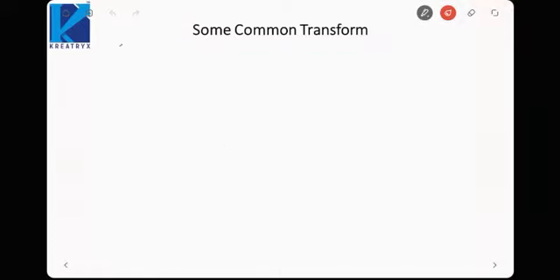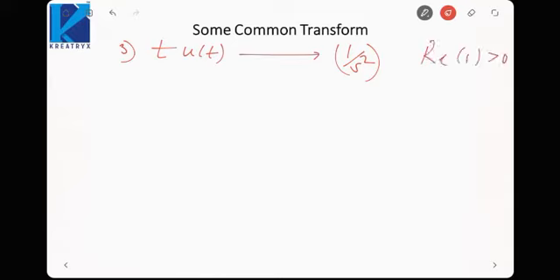Next is t u(t). The Laplace transform would be 1 upon s square. Okay, and its region of convergence would also be same, that is real part of s greater than 0. Because this is a right-sided signal, so ROC would be right-sided, but it cannot include origin, so it will be right of the origin.